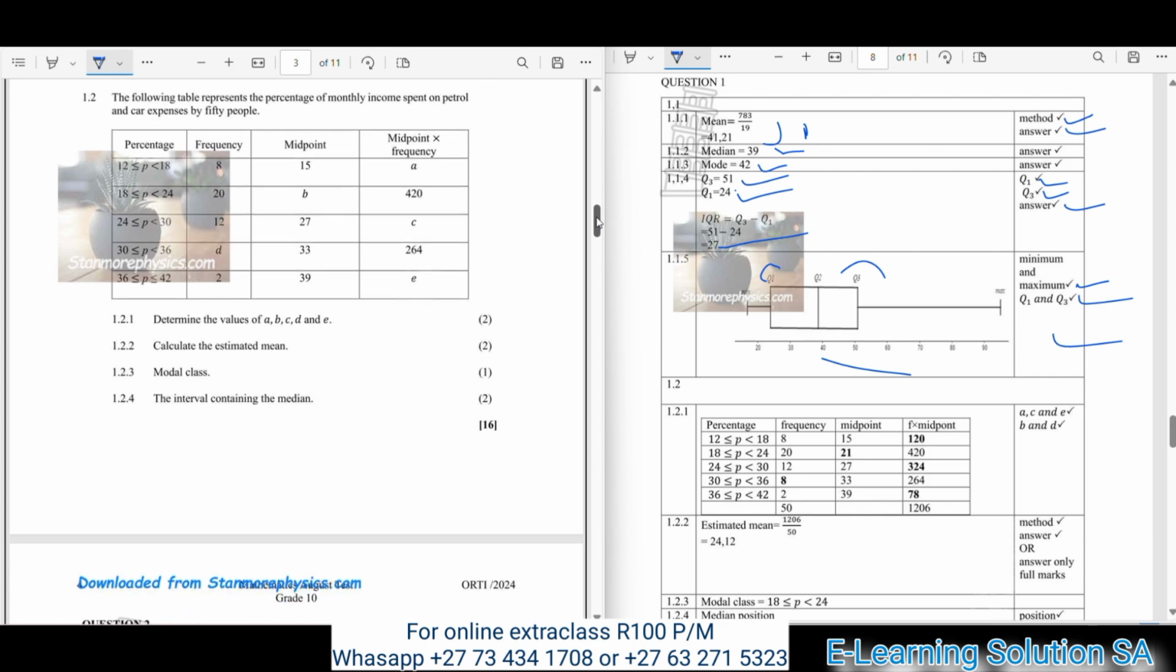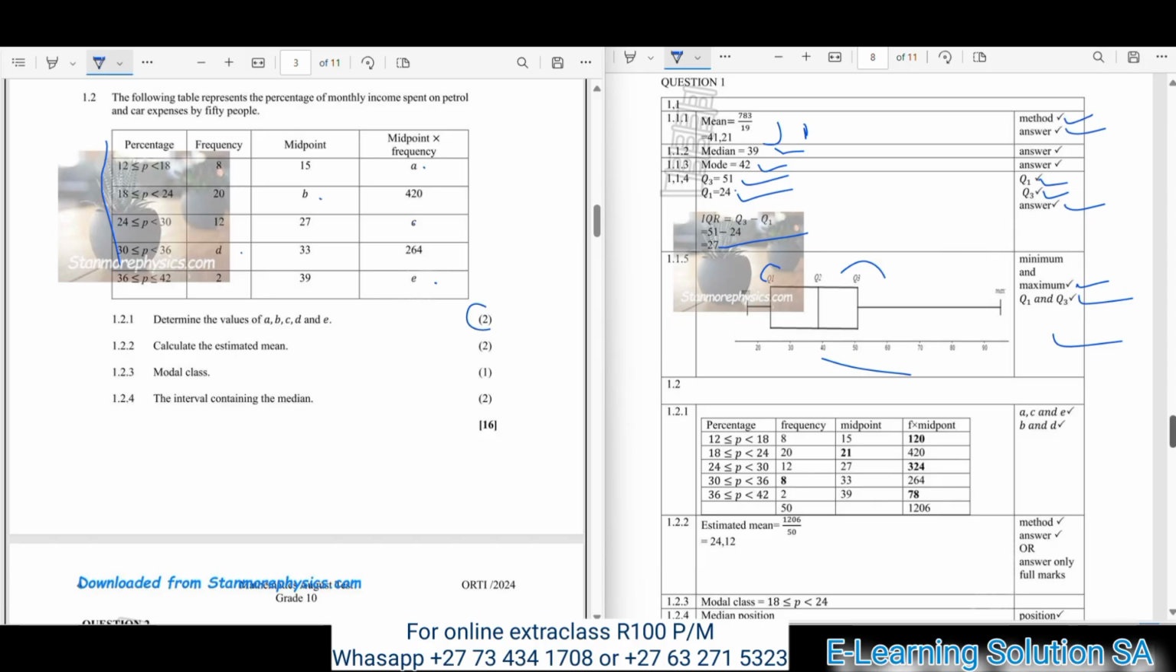Okay, our question 1.2. The following table represents the percentage of monthly income spent on petrol and car expenses by 50 people. So you must make sure that you study and understand this table below, then you move over to the questions. Question 1.2.1: determine the values of A, B, C, D, and E. Remember it's only 2 marks for that, and you must make sure that you get them all correct so that you can get these 2 marks.